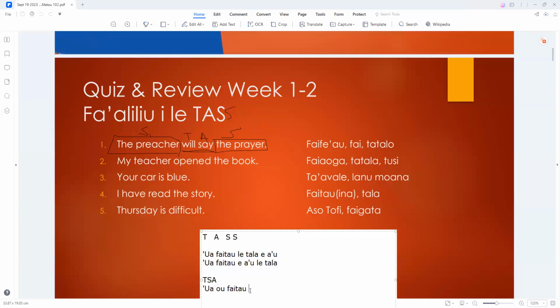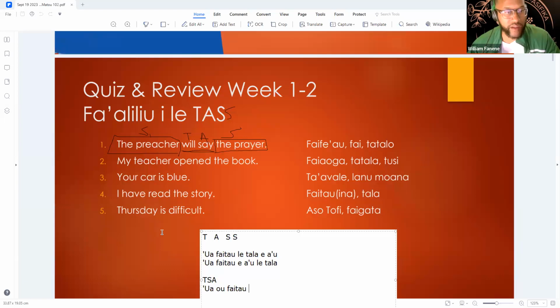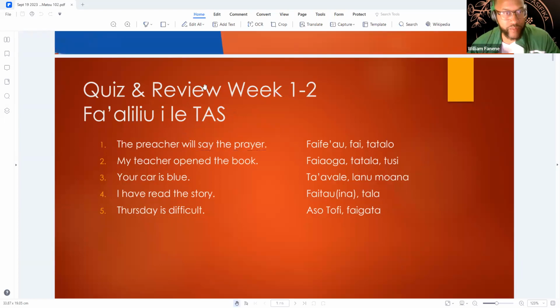Yes. Okay. And then the last one, Thursday is difficult. Thursday is a, what do you call that, a noun or a proper noun. And then difficult is a word that describes a noun. So it's still going to be tense, action, subject form.